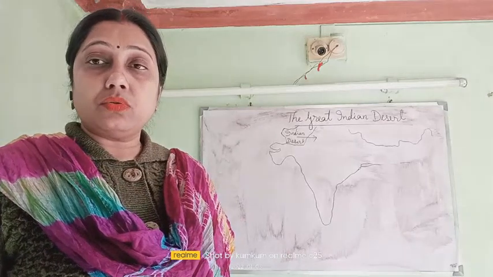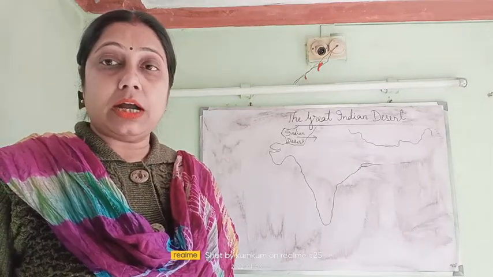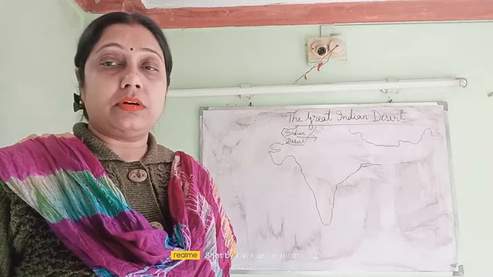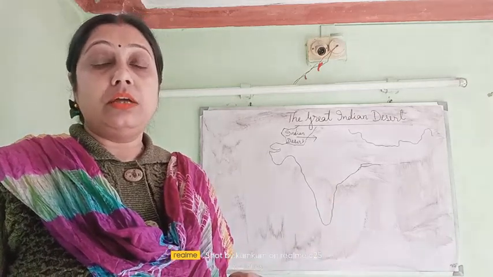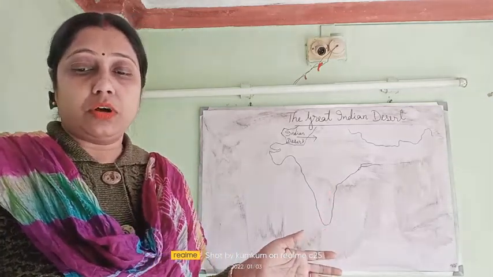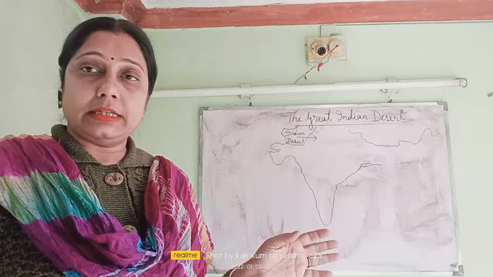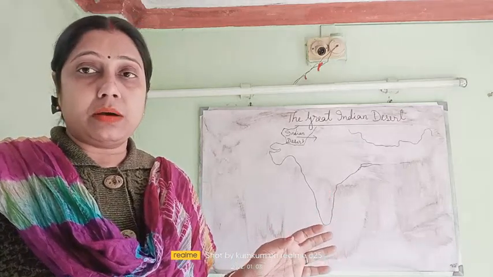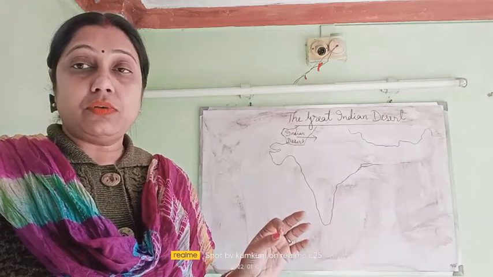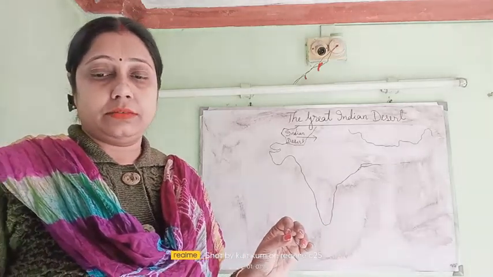And the farmers grow wheat, gram, jowar, bajra here. These are the crops which need less rainfall or less water to grow. So that type of crops are grown, and the farmers grow that type of crops here. The government has set up the largest wheat farm at Suratgarh. Okay, India's largest wheat farm is set up at Suratgarh.